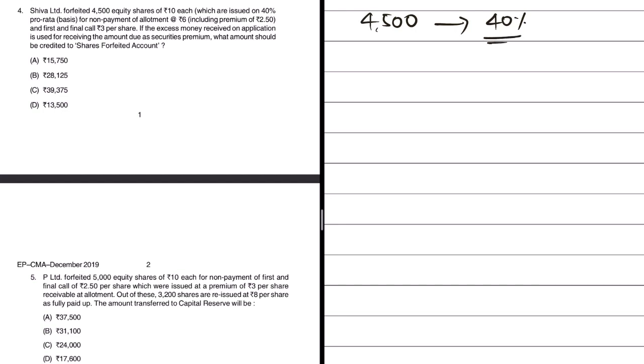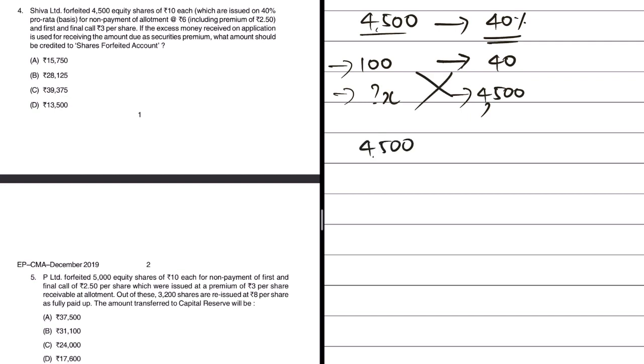In this case, when they say 40%, they only mean if you apply for 100 shares, they would have issued you 40 shares on pro rata basis. Now, how many shares has the company Shiva Limited issued? 4,500 to some shareholder. So how many shares would they have applied for? If you apply for 100, you will end up getting 40. So if you apply for X, you will get 4,500. How do we find out this X? Very simple, just cross multiply. 4,500 into 100 divided by 40 will give us the answer.